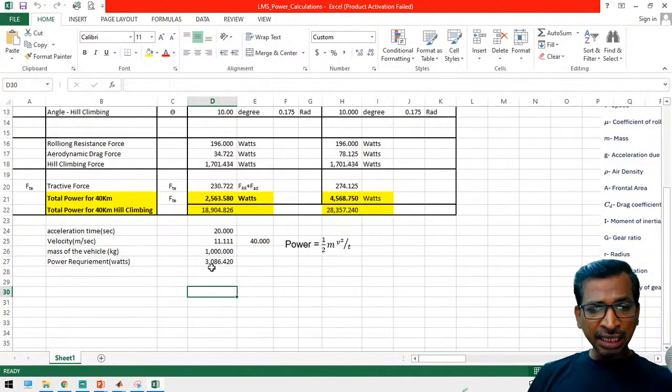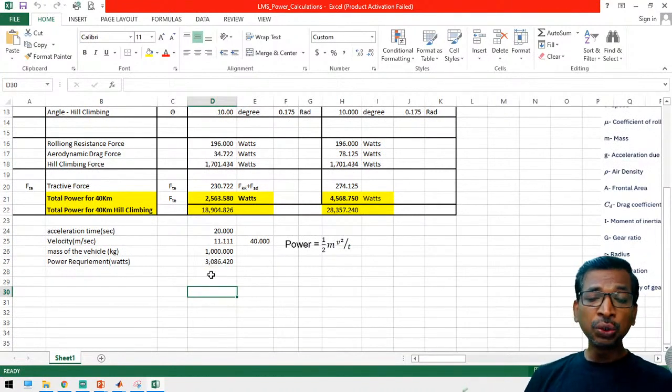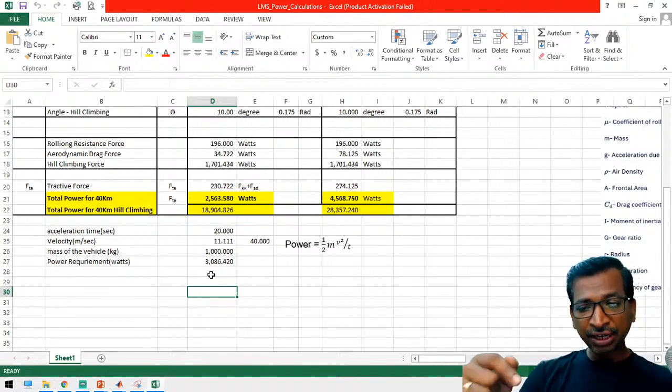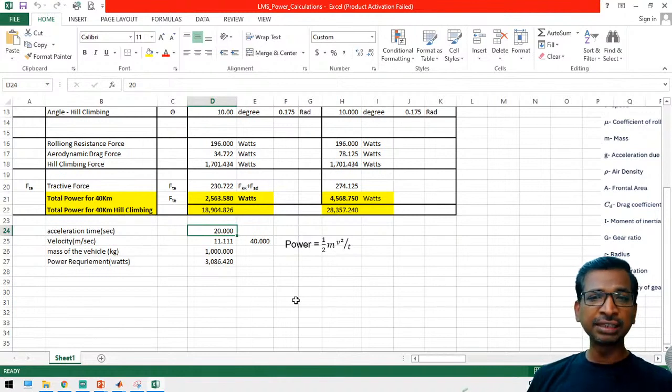So this is the actual requirement: during the acceleration from its standstill position, the vehicle power requirement is 3 kilowatt. Now suppose you reduce the time period, so instead of 20 seconds the vehicle should reach within 10 seconds. If you reduce it to 10 seconds, then this is the power consumption.